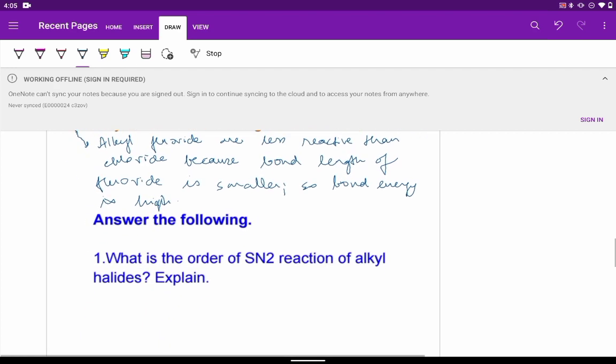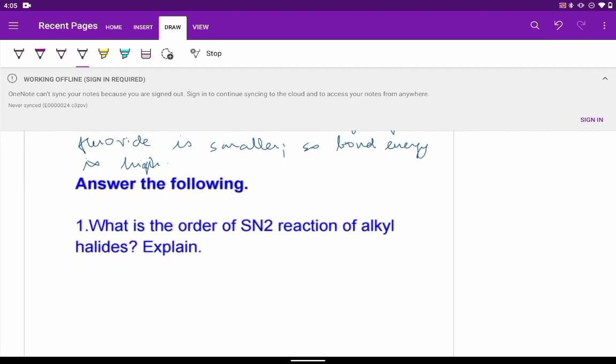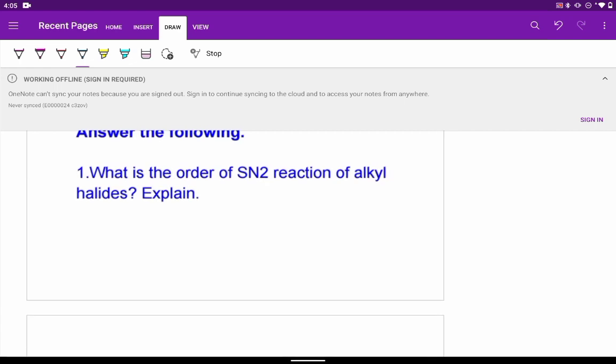Next, let us answer some questions. One is, what is the order of SN2 reaction of alkyl halides? Means if we compare the iodides, bromides and so on, what is their order?